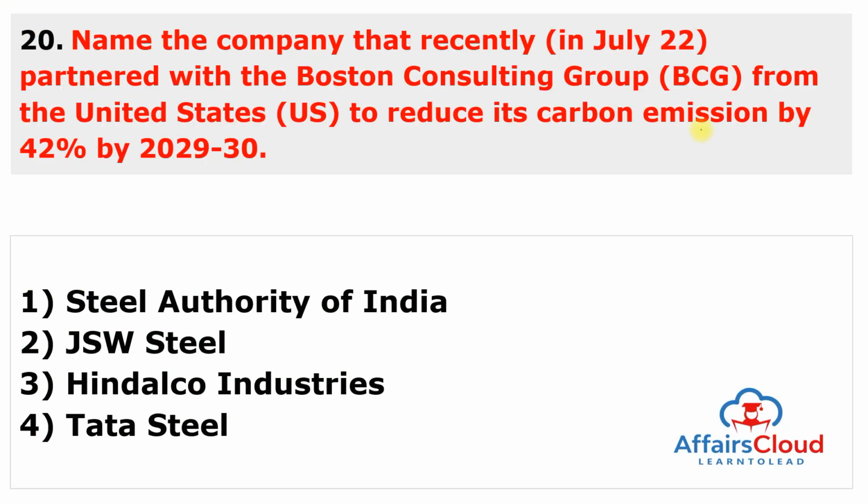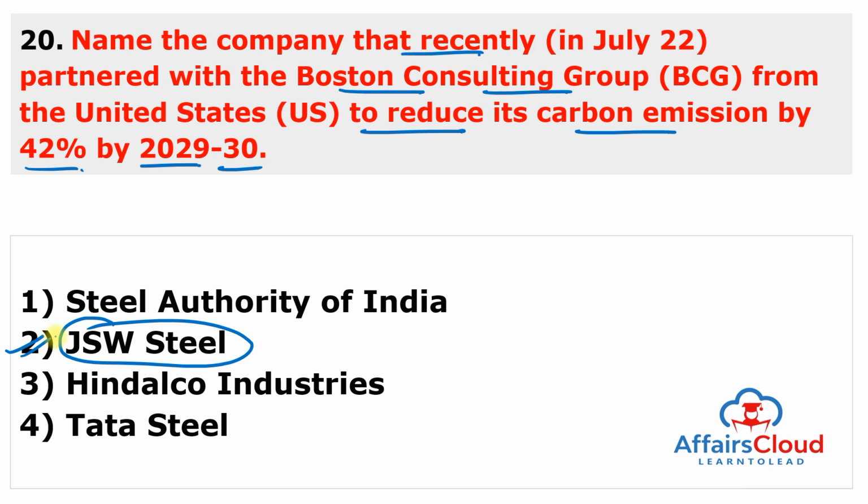Next and the last question is, name the company that recently partnered with the Boston Consulting Group or BCG from the United States to reduce its carbon emission by 42% by the year 2030. It means this company, with the help of Boston Consulting Group, will reduce the carbon emission by 42% by the year 2030, and this company is JSW Steel. So second is the answer.